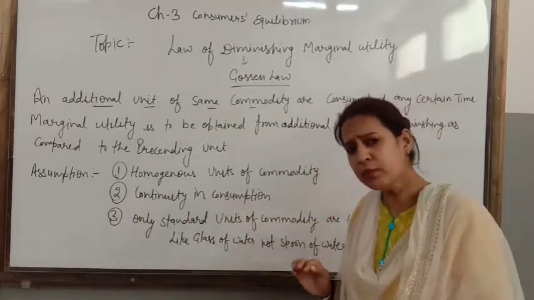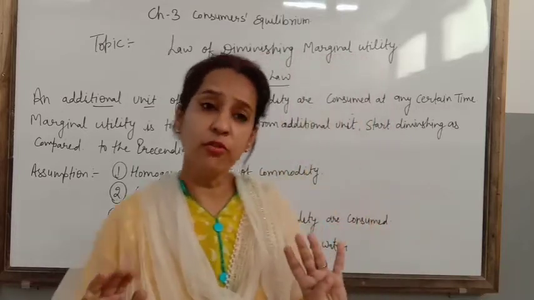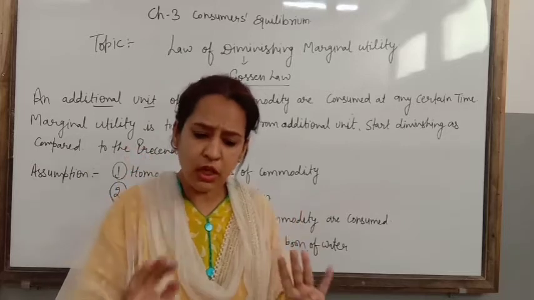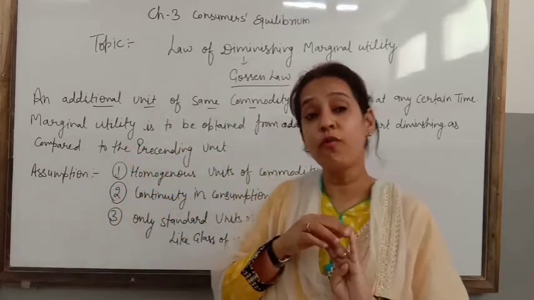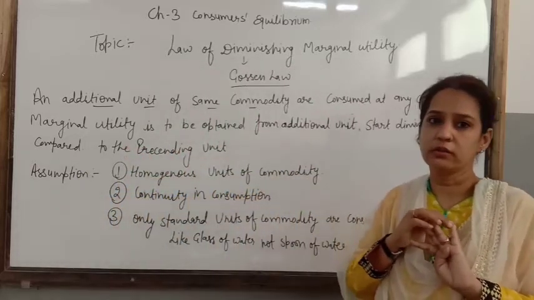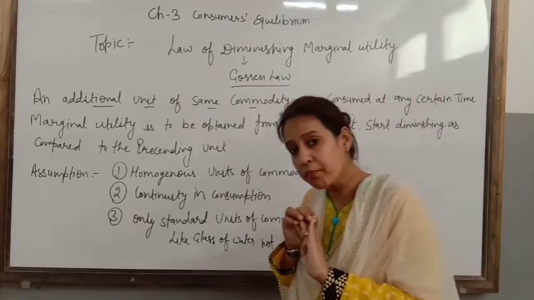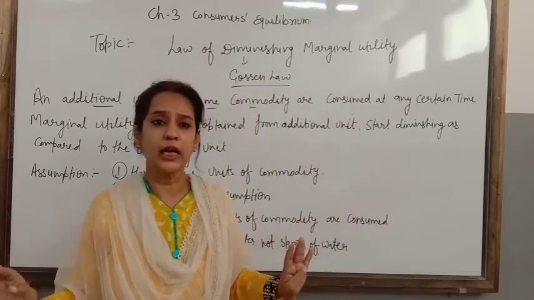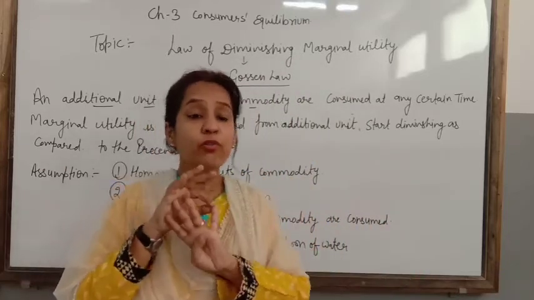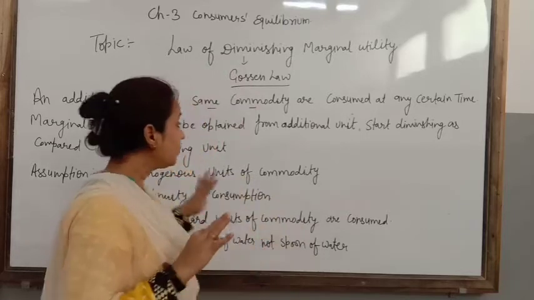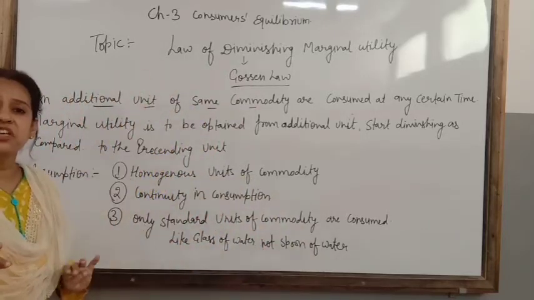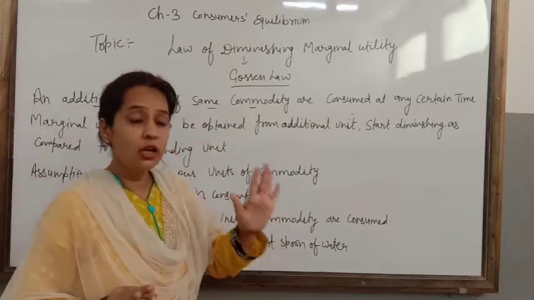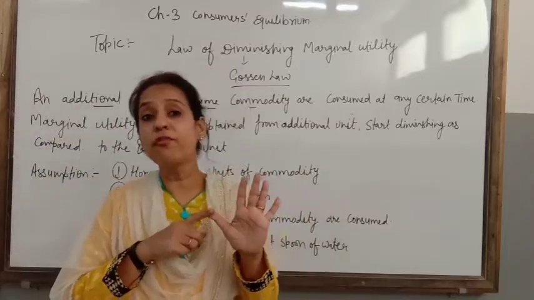Clear? Suppose now you are full after having 3 parantha, and still your mama offers you a 4th parantha. In that condition, you are definitely not going to get any satisfaction from the 4th parantha. That is again the law of diminishing marginal utility. Still, suppose she forces you to have a 5th parantha.